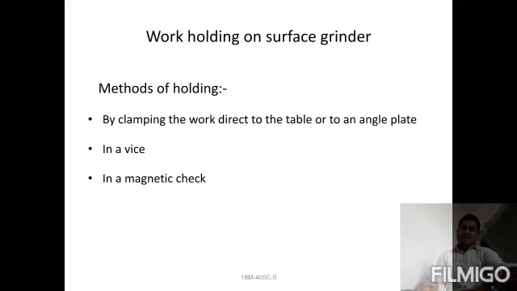These three types of work holding devices are used only while in the working process, not when idle, not in the rest condition. While working, we need to hold the workpiece in a perfect way. Otherwise, it may slip, and there are chances of accidents. So that is the main thing.